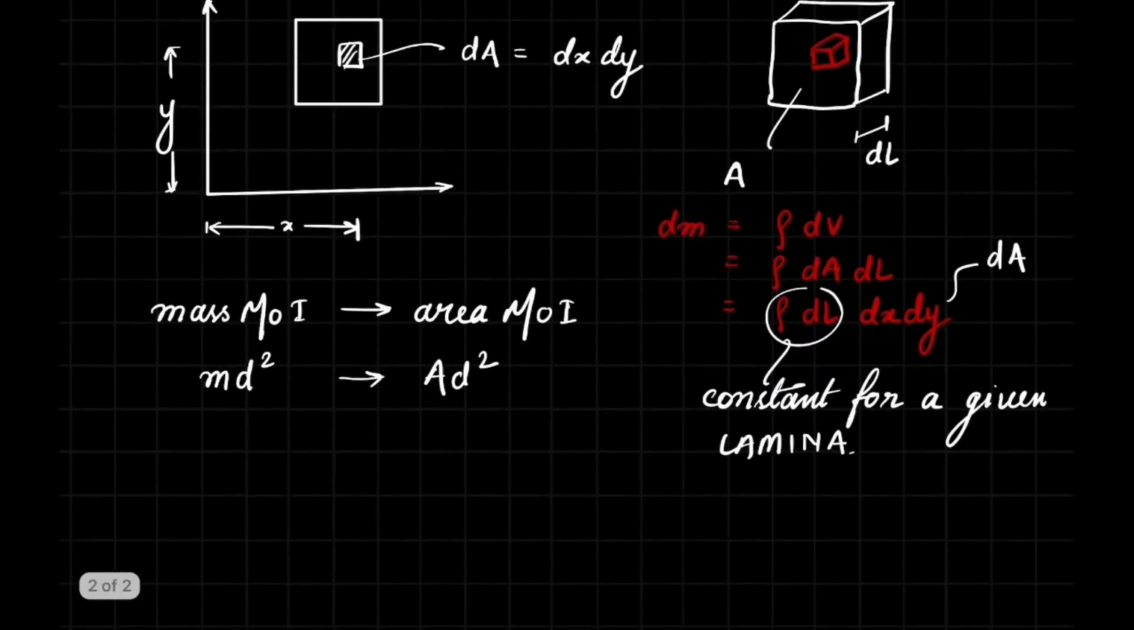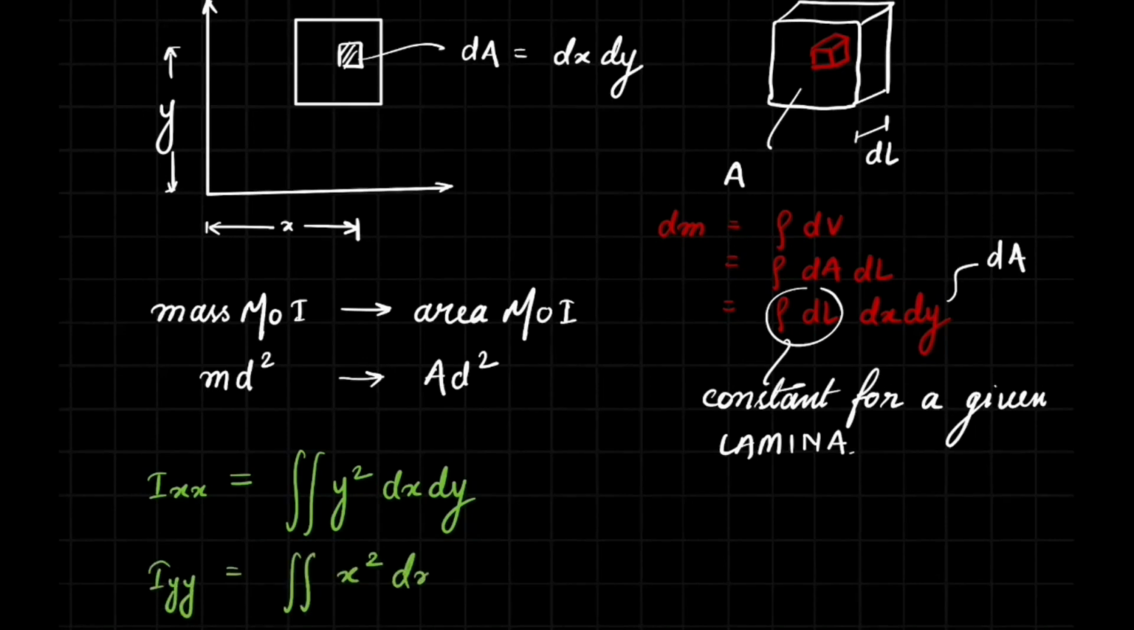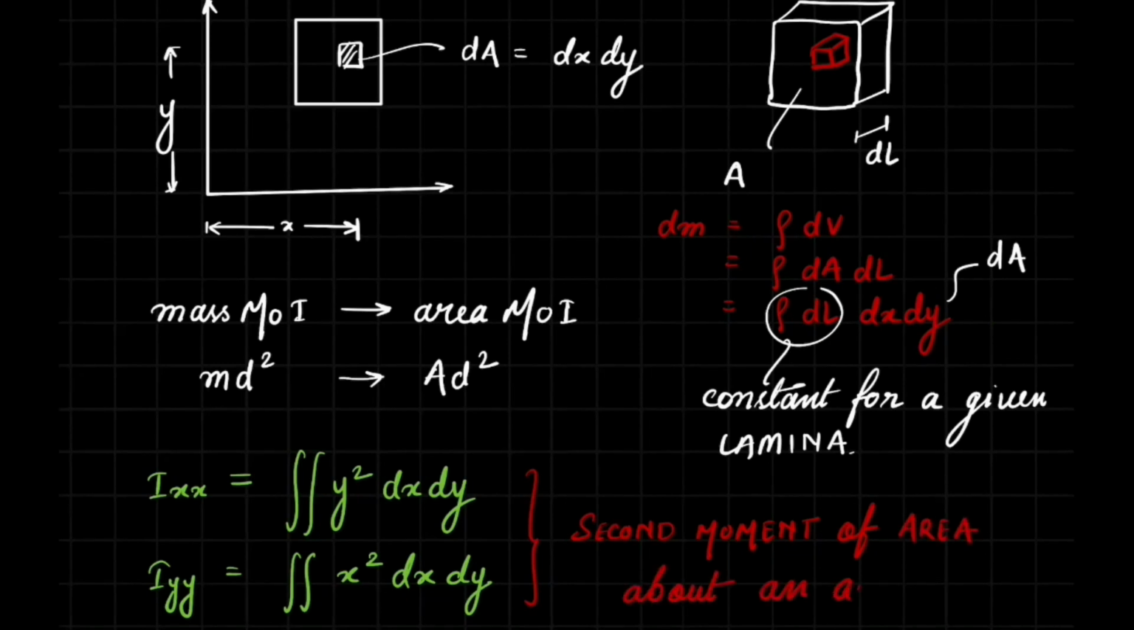So the moment of inertia about the xx axis is given by Ixx is equal to double integral, that's because we have two differential elements dx and dy, double integral of y square dx dy, and moment of inertia about the y axis is given by double integral of x square dx dy. So basically, if you observe, moment of inertia is nothing but the second moment of area about the given axis of rotation.